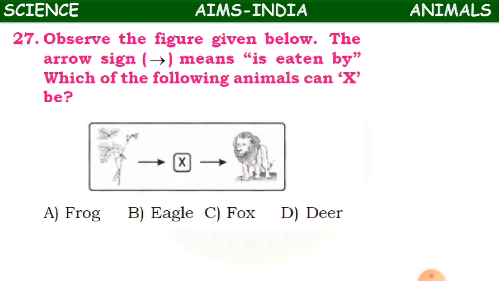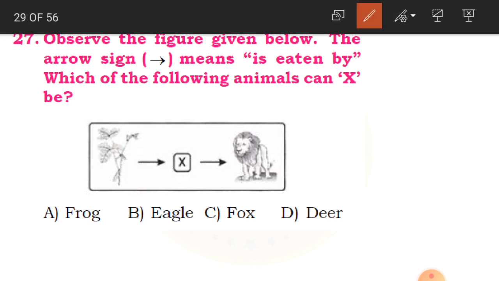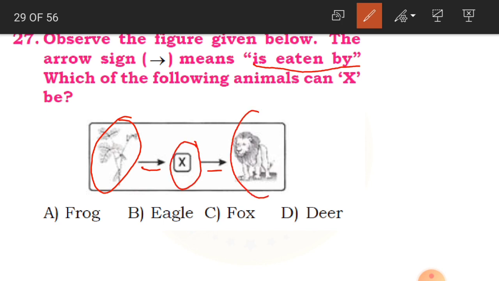27th question. Observe the figure given below. The arrow sign means is eaten by. Which of the following animals can X be? See here children, you have got grass, then X which we have to identify, and there is a lion.